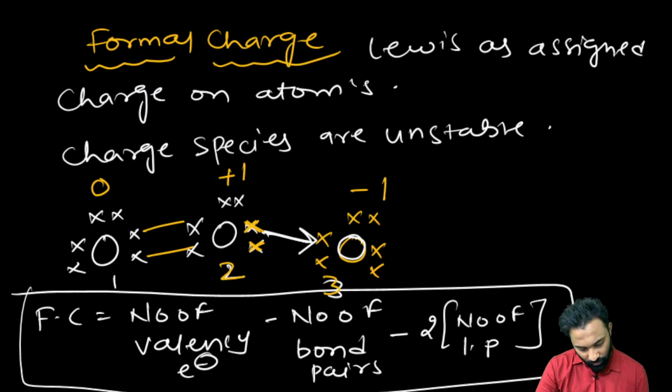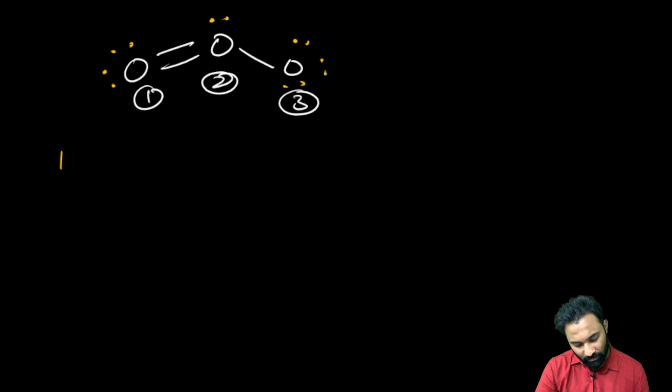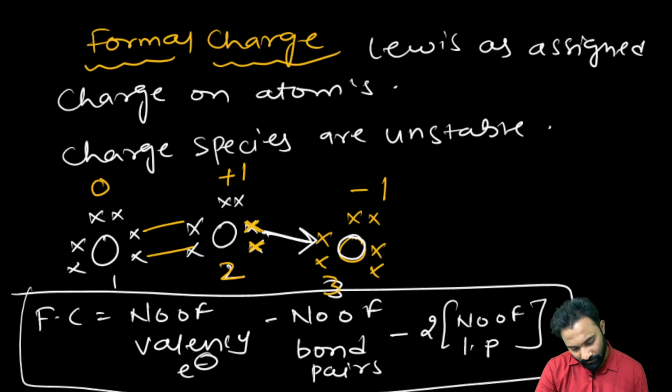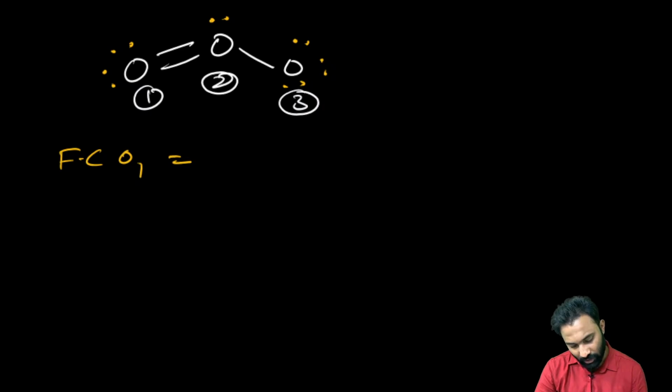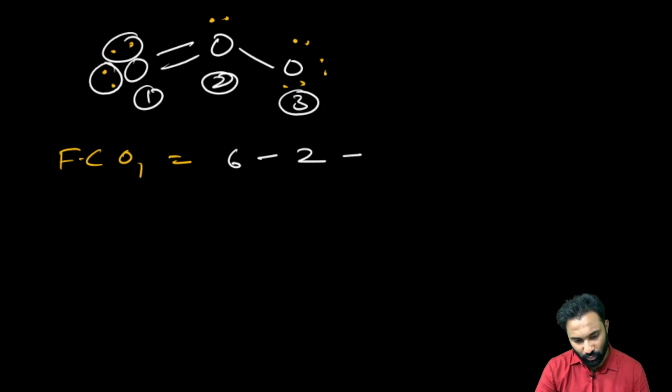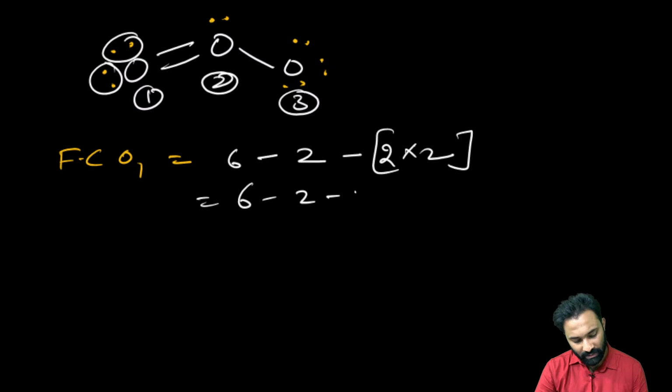Now, if you calculate the formal charge on oxygen number 1, first formula: number of valence electrons. Oxygen contains 6 valence electrons. Number of bond pairs: how many bonds has it formed? 2. And how many lone pairs of electrons on oxygen number 1? 2. So that is 2 into 2. Then it will give 6 minus 2 minus 4. Clear? Now 6 minus 6 gives 0. So the formal charge on this oxygen, we got as 0.